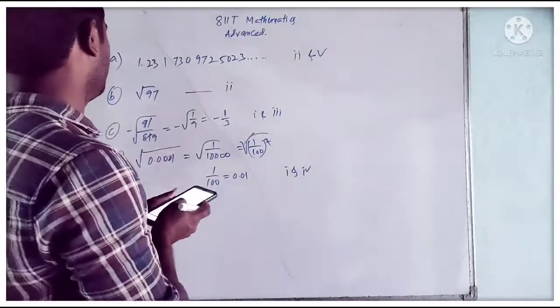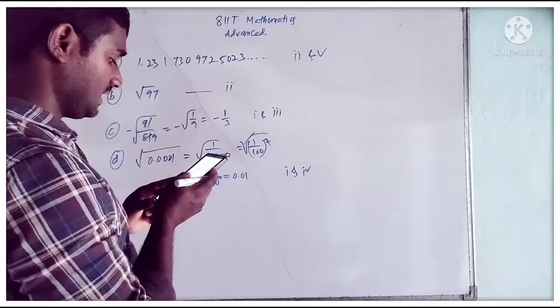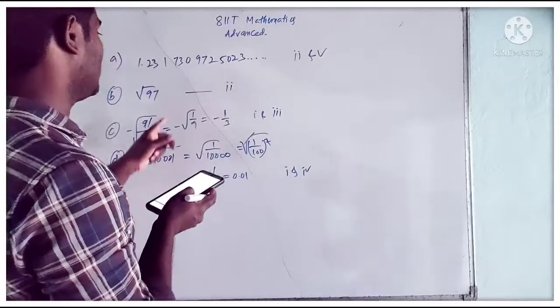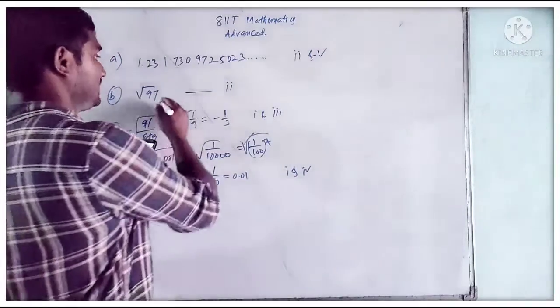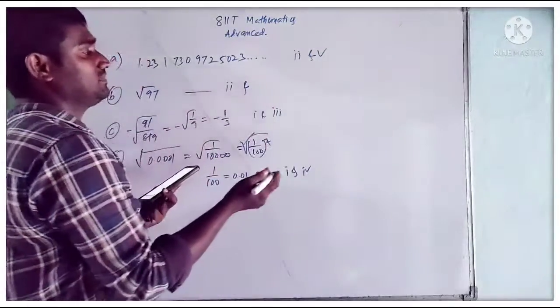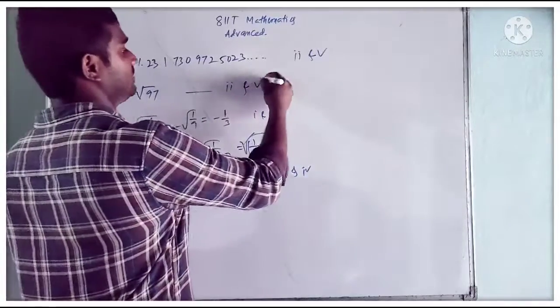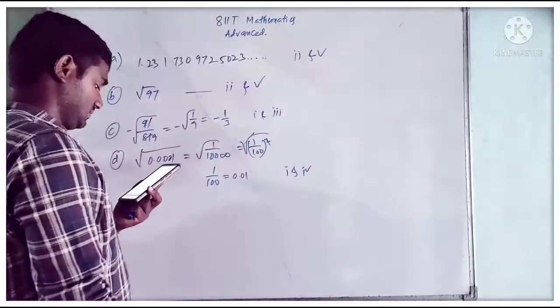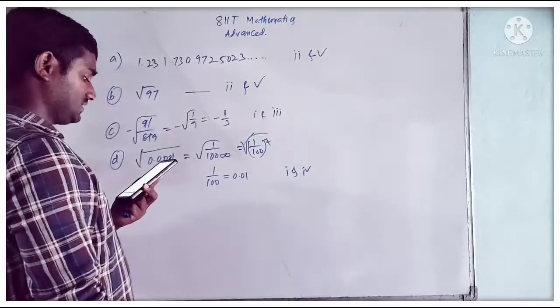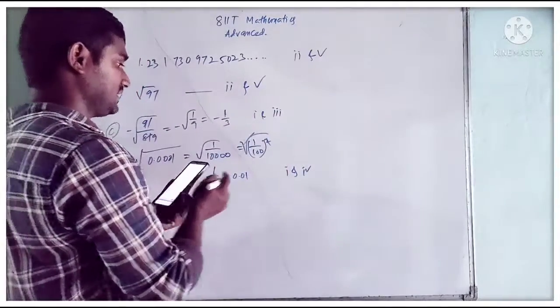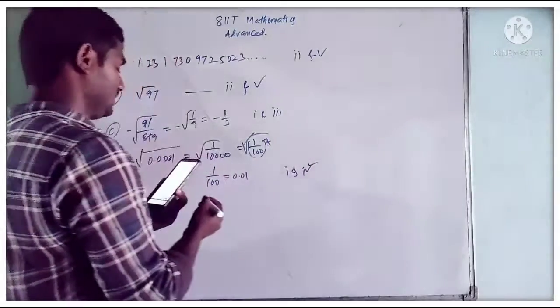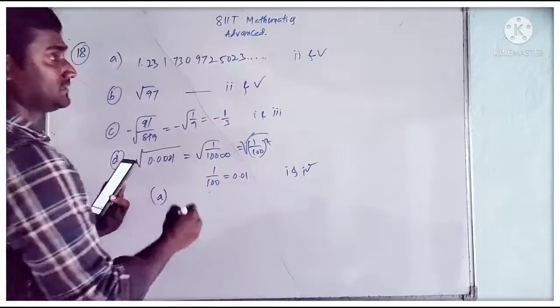First one, A: second option and fifth option. B: second option and fifth option. Second option, irrational number. It is an irrational number, and for every irrational number the decimal expansion is non-terminating and not repeating. Fifth one also. Next, C: first option and third option. And D: first option and fourth option. Yes, so A is the correct option for this.